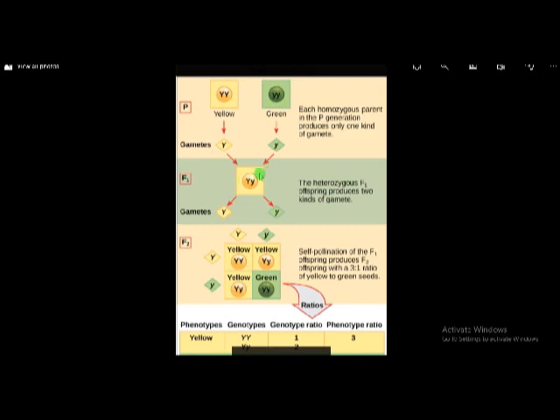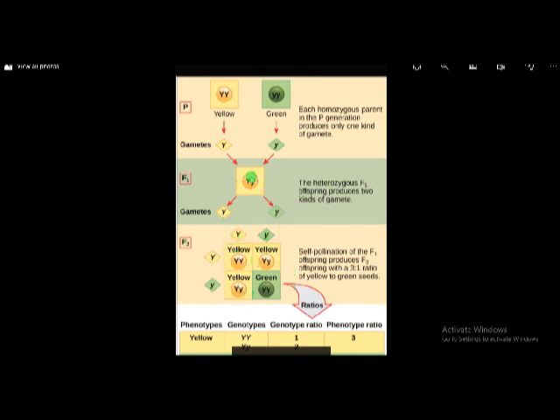Next, this plant produces two types of gametes. One type of gametes contain capital Y, and another type of gametes contain small y gene. Mendel again crossed this F1 generation plant with the same plant. That means capital Y small y with capital Y small y. This is called Punnett square.